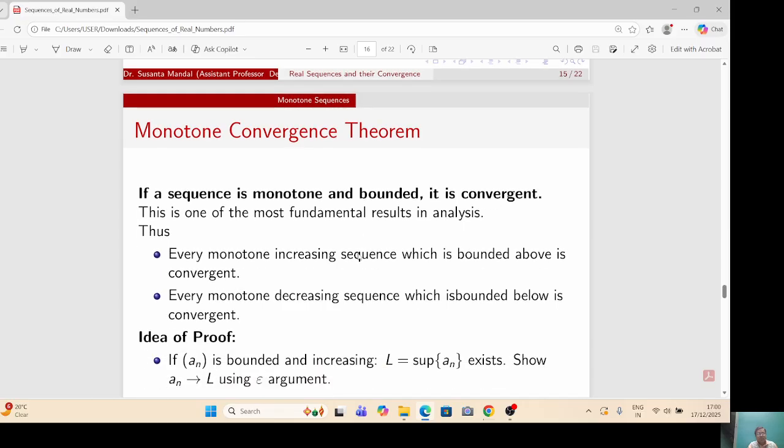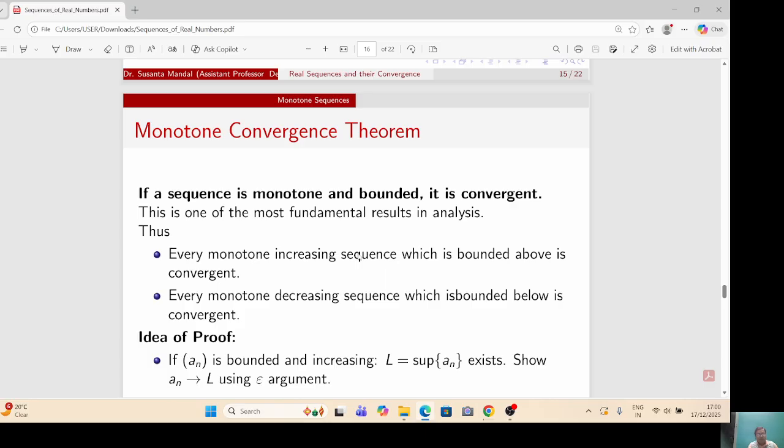More specifically, every monotone increasing sequence which is bounded above is convergent. Every monotone decreasing sequence which is bounded below is convergent. The idea of proof is as follows: if x_n is bounded and increasing, then the supremum of x_n exists. Let L be the supremum.